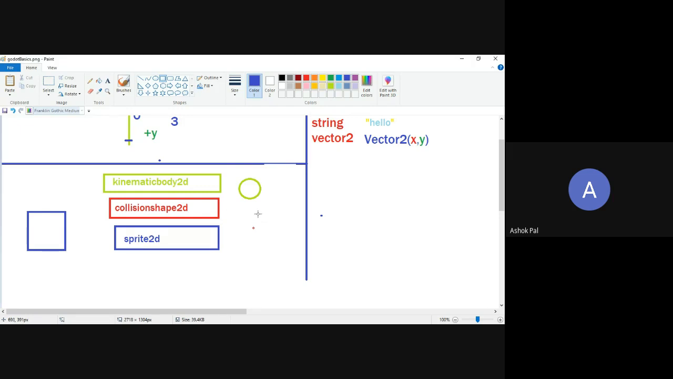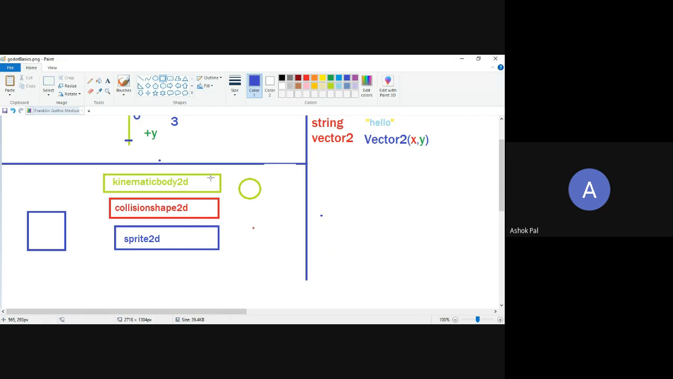Am I clear? Did you get it? Did you get these three nodes? Okay. Kinematic body is a node that is used for movement of an object with respect to collisions, but no external physics is applied. You can code physics if you want, but no external physics is applied.